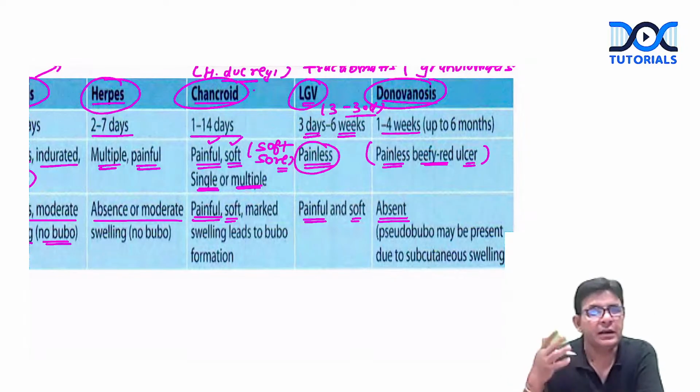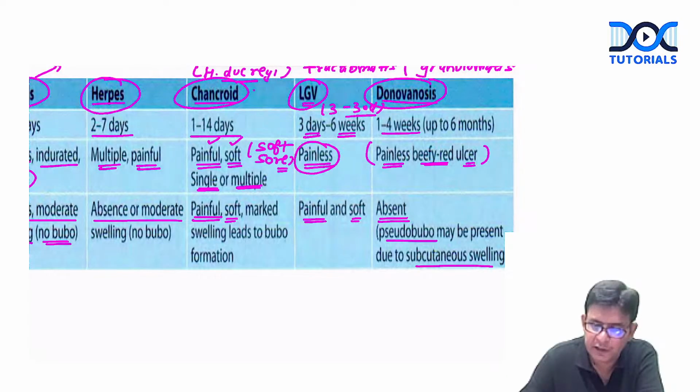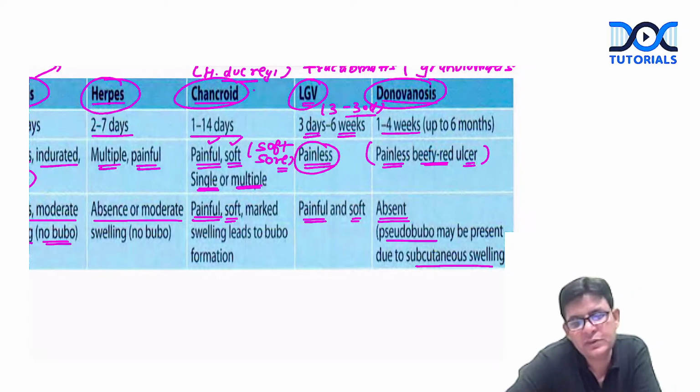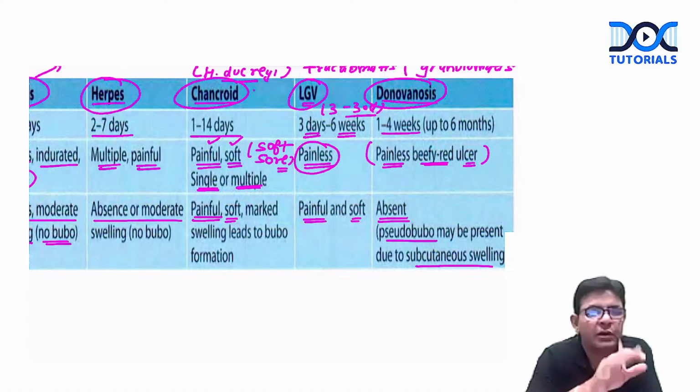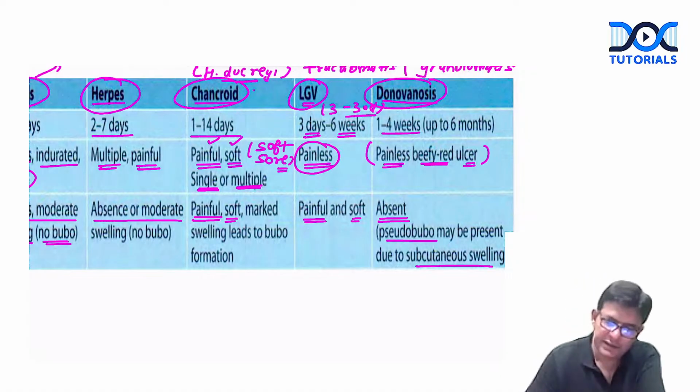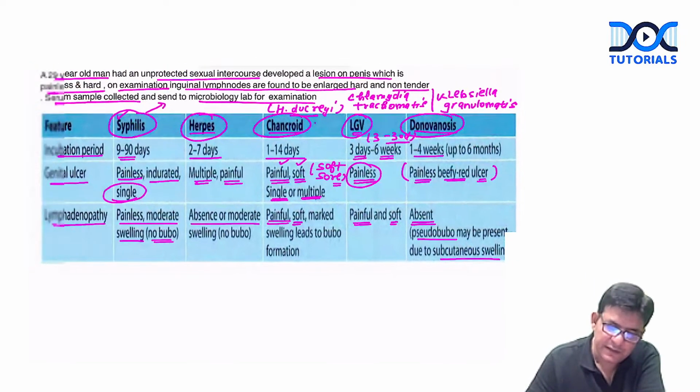There is granuloma formation. And that granuloma formation is termed what? Pseudobubo. And this pseudobubo is due to what? Certain subcutaneous swellings. So basically, these are granulomas. These pseudobuboes are what? These are granulomas. And that's why in donovanosis we have this pseudobubo. That is, they are not the lymph nodes, they are pseudobuboes. They are not the real swellings. Is it fine, guys?